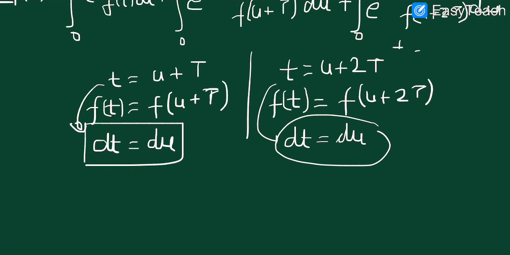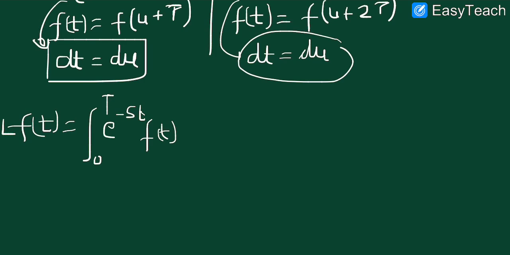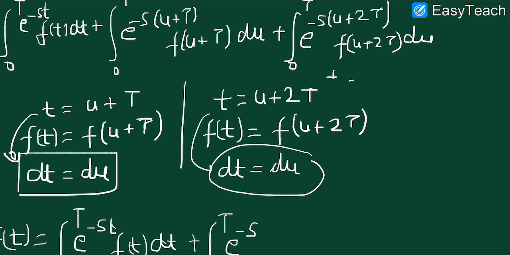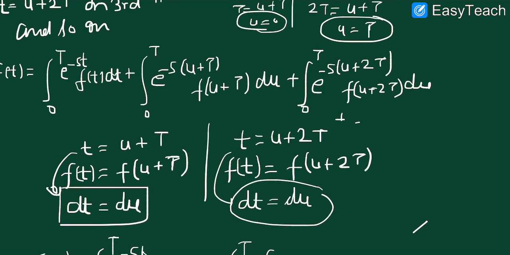Now if we rewrite the expression, then the Laplace of f(t) will be equal to the integral from 0 to T of e^(-st) f(t) dt plus the integral from 0 to T of e^(-s(t+T)) f(t) dt.